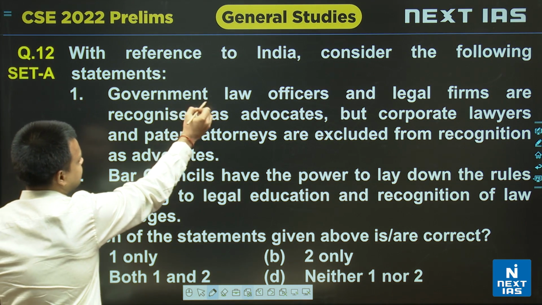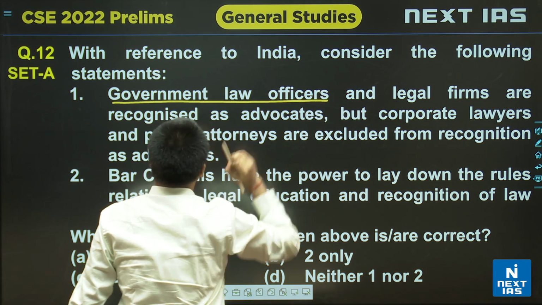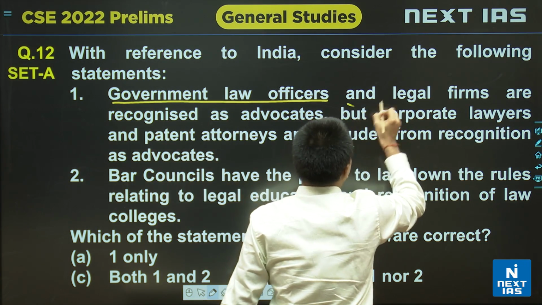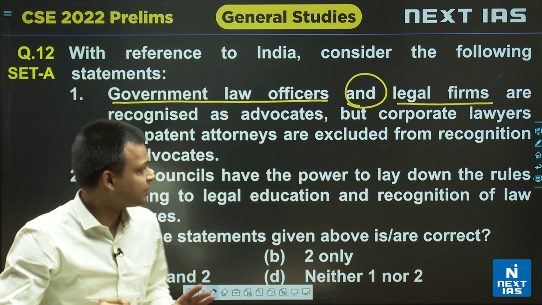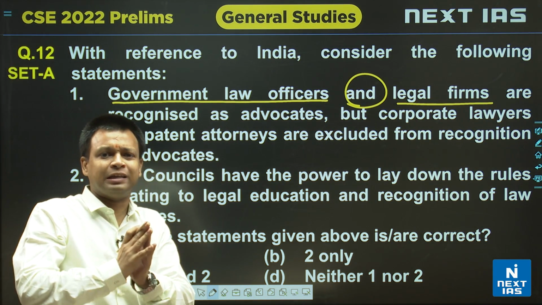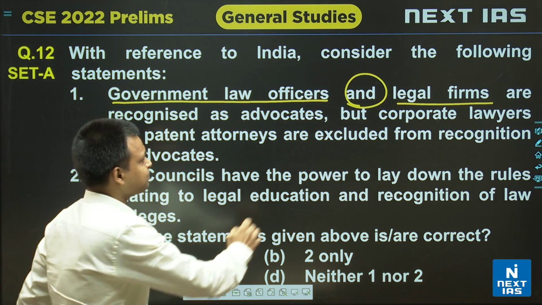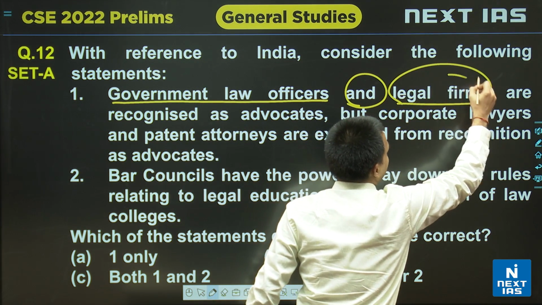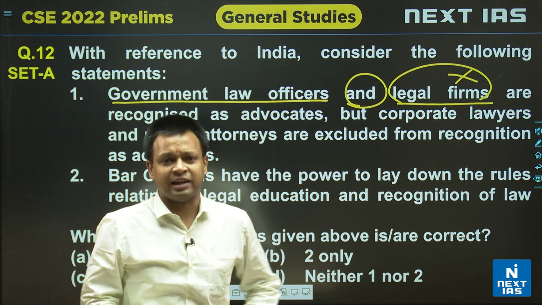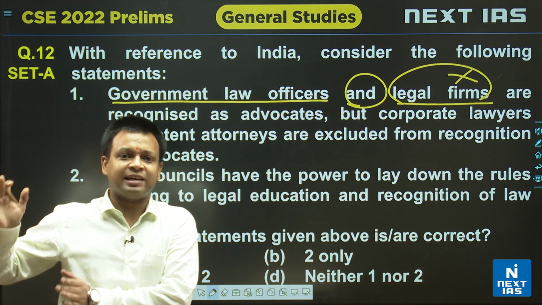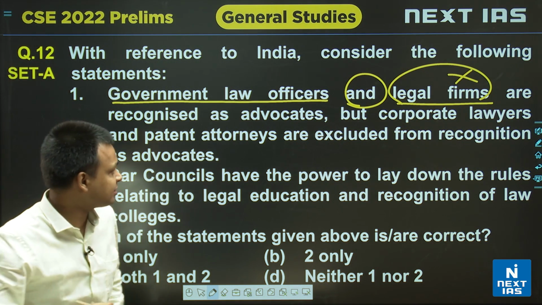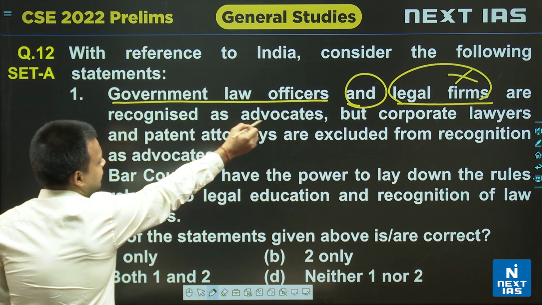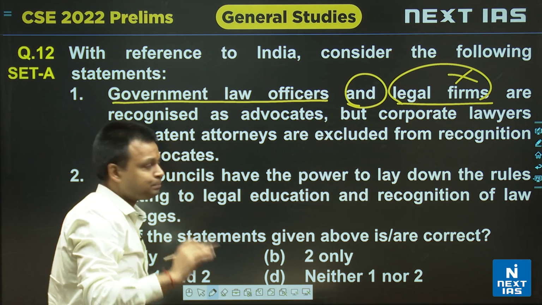Even if you are not aware of the Advocates Act, just by common sense, legal firms are not covered under the Advocates Act. We know that there is an Advocates Act which defines who are advocates, in section 2(1). So legal firms are not advocates.